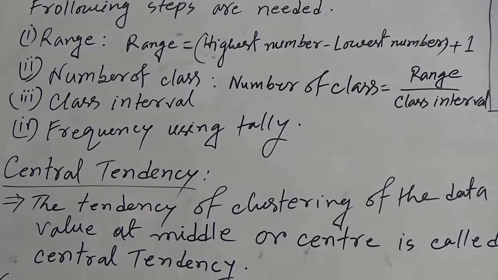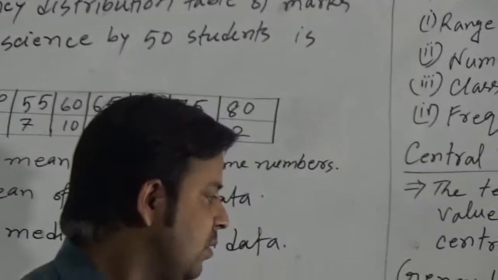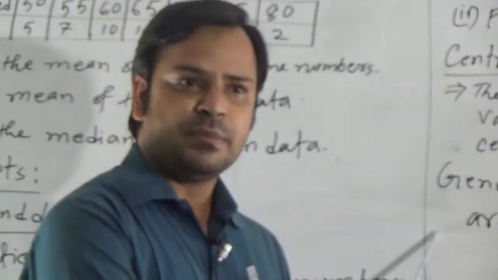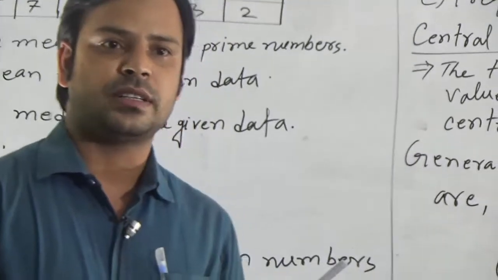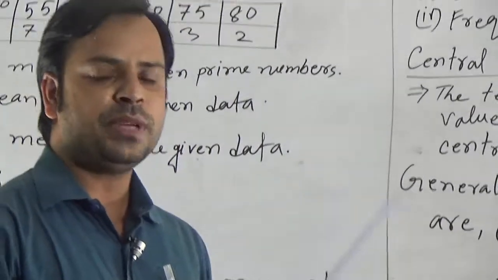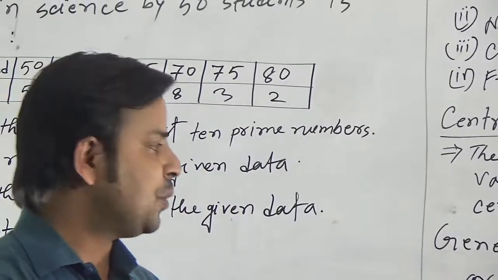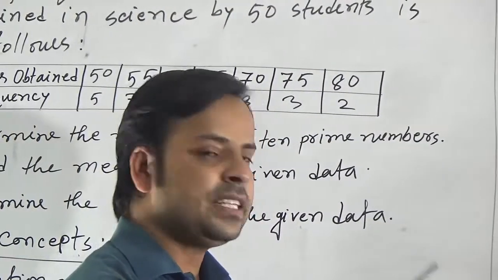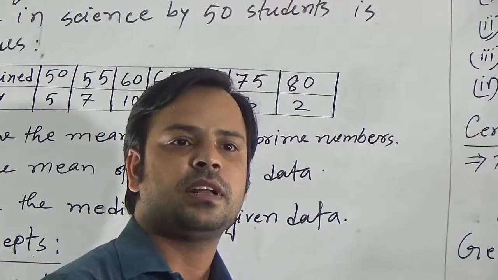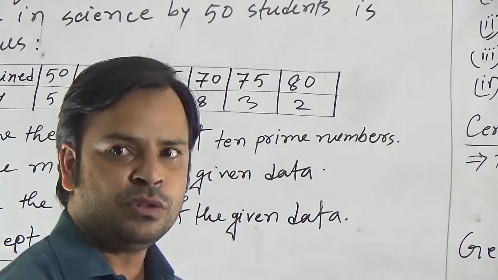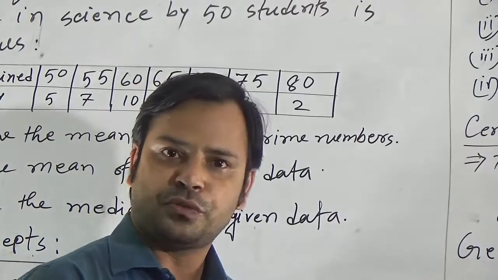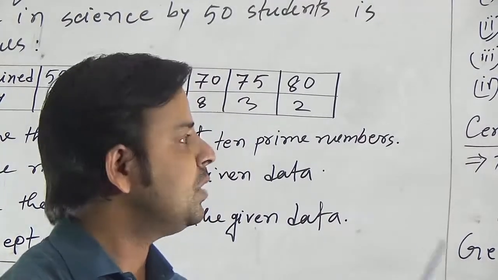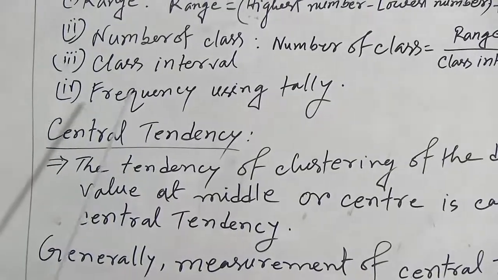Then the next one is class interval. It means that we need to know at which number one class will start and at which number it will finish. The difference of these 2 numbers is the class interval. Suppose one class starts at 31 and finishes at 40, then the class interval will be 10. If we count from 31 to 40, we will get 10 numbers here. So, the class interval will be 10.